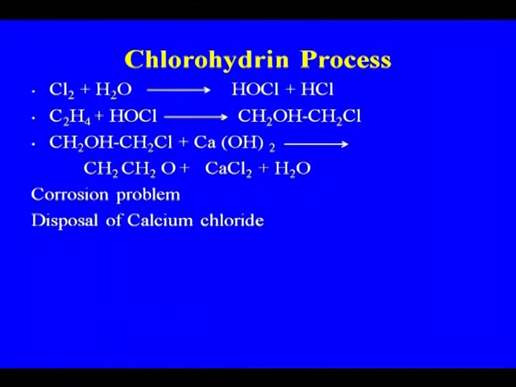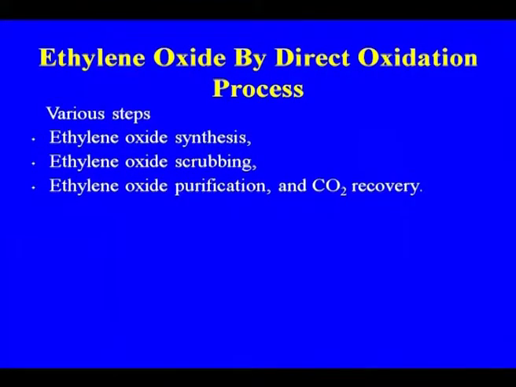This is the reaction that takes place in the chlorohydrin process, and the chlorohydrin goes for the manufacture of ethylene oxide. So, the corrosion problem, and another byproduct, you can say waste, that you generate is calcium chloride. These were the two major problems which led to the use of the oxidation process of ethylene, sorry, to make ethylene oxide by direct oxidation.